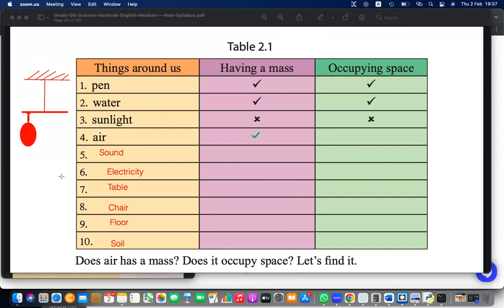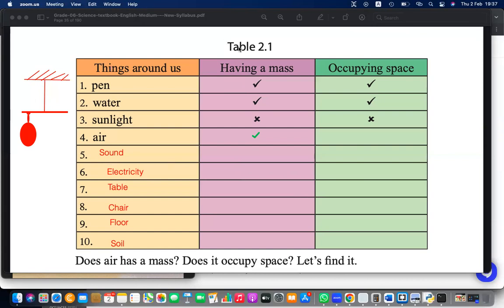Then what will happen when you hang the balloon? Yes, what will happen? What is the observation? Will it be still balanced? It was balanced earlier. After hanging the balloon, will it balance or will it move down or move up? Move down.